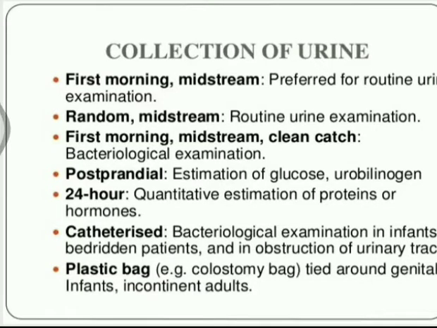after eating, with a gap of 2 hours, and after that we must check the glucose levels in blood. We give blood samples or urine testing also. And after that, catheterized samples for bacteriological examination in infants, bedridden patients, and in obstruction of the urinary tract; they must be catheterized and the urine collected. And a plastic bag, like a colostomy bag, is tied around the genitals in infants and incontinent adults.